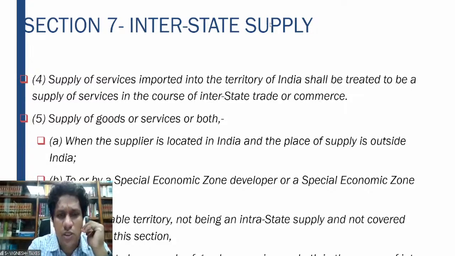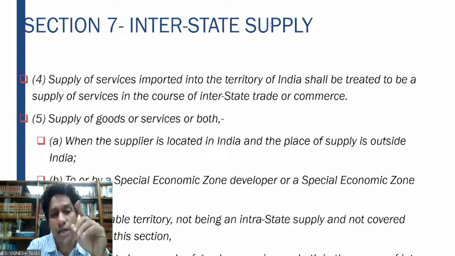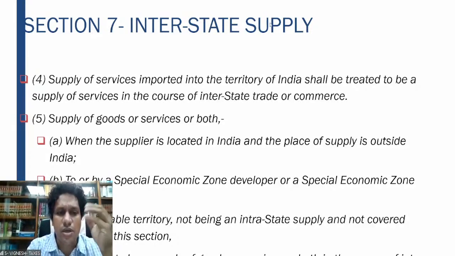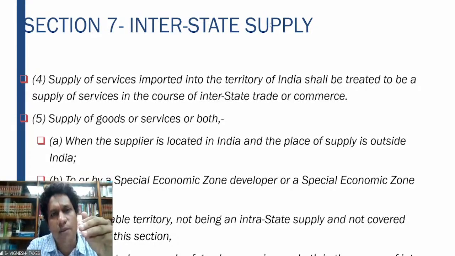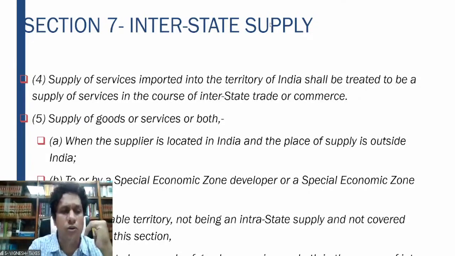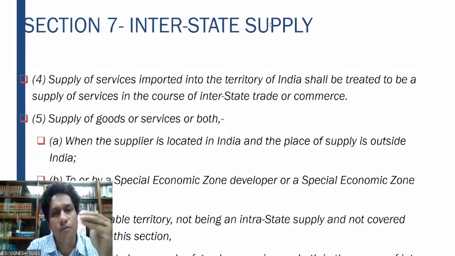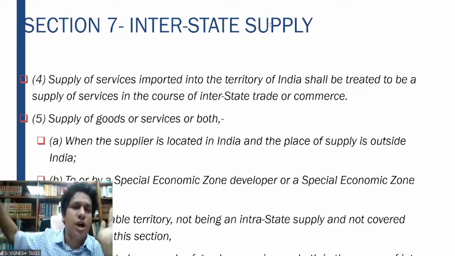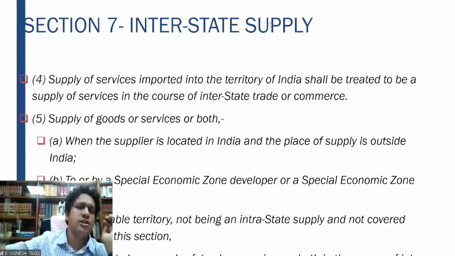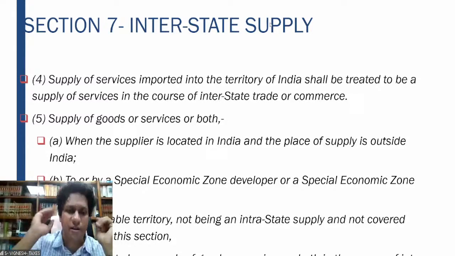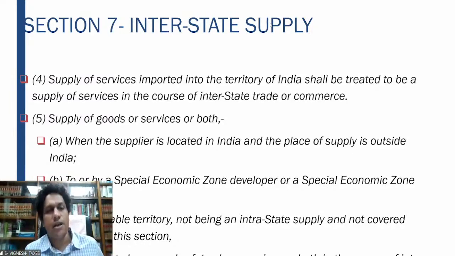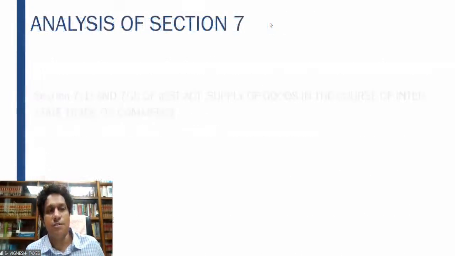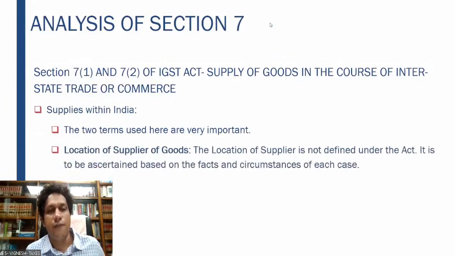So here what is happening? Supplier is in India, place of supply outside India, interstate trade or commerce. Or a special economic zone developer is there. You are providing services to him, or you are procuring the services or goods from him. That is number one. Third one, in taxable territory, supply of goods in the taxable territory, but it is not an intrastate supply. You are clear it is not an intrastate supply. It is not covered anywhere. All this shall be interstate trade or commerce. That is your 7 subsection 4 and 7 subsection 5.